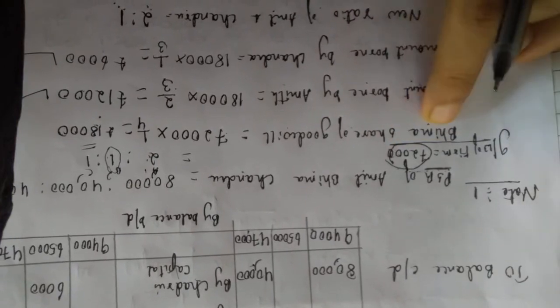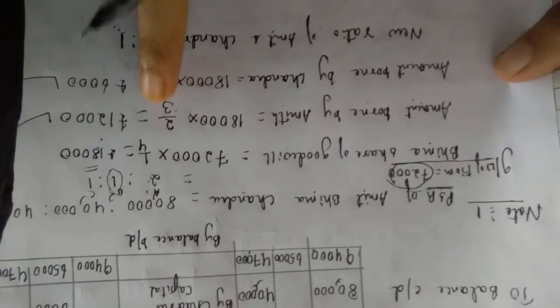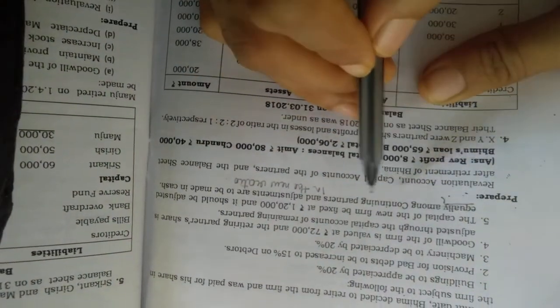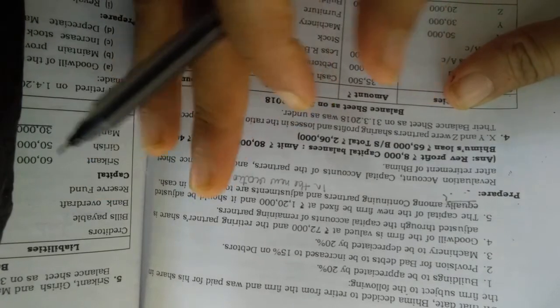Goodwill, the retiring partner's share you create, 18,000 comes. Now this 18,000 you have to give in the new ratio. Yes, remember this one thing. They have told here equally, but we will give it in the new ratio only. It should be adjusted equally among the continuing partners. The new ratio we will give. If you give it equally also, the answer is correct. You will get it. Okay, it should not be wrong.